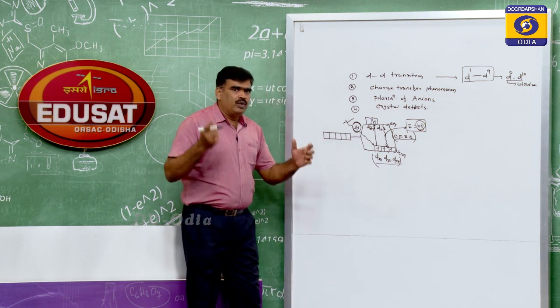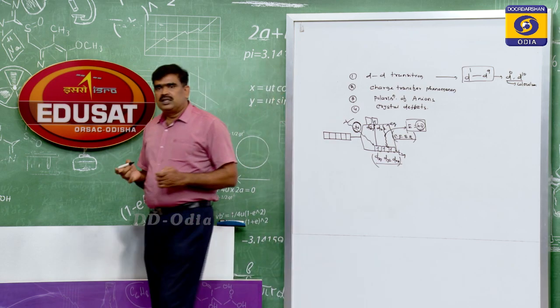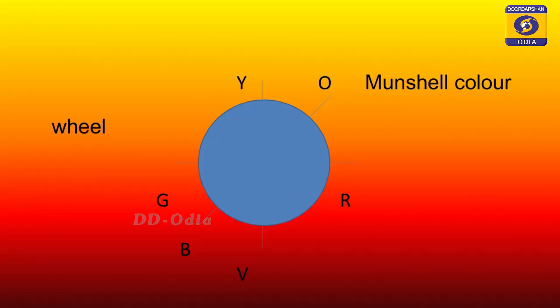So here is a beautiful Munsell's circle to see which color is complementary to which color. You see orange and blue, O B, Y V, and G R. Remember these three pairs: O B, Y V, and G R. G R means green and red are complementary colors.